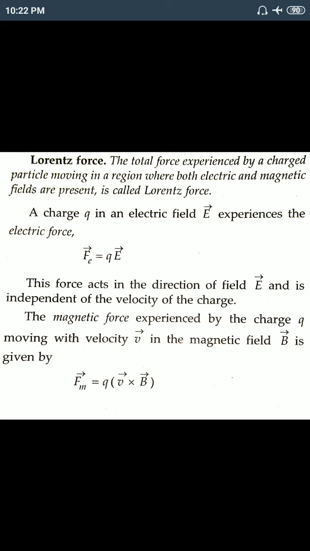Mathematically, if a charge moves in an electric field, it will experience a force called the electric force, F equals Q into E. We know this. Now from the magnetic force expression we get the vector form. If the electric force is denoted by Fe and the magnetic force by Fm, then Fm equals Q into V cross B, in vector form.